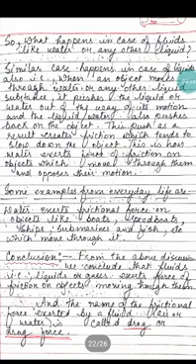So now students will see what happens in case of fluids like water or any other liquid. In the earlier case we have seen air. Now we'll see water. What happens in case of liquid? Similar case happens in case of liquid also. That is, when an object moves through water or any other liquid substance, it pushes the liquid or water out of the way of its motion, and the liquid or water also pushes back on the object.